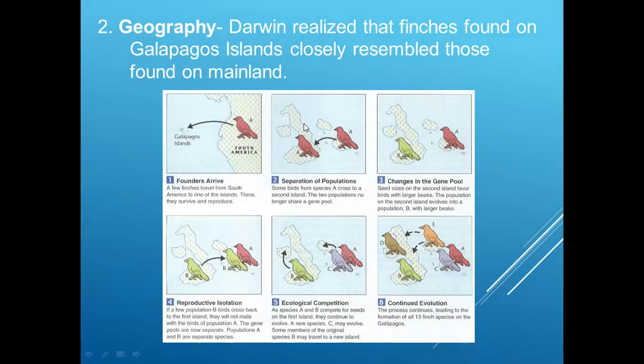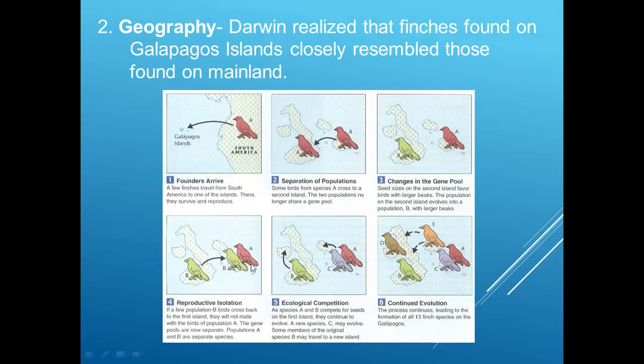Some of the birds would have landed on island A and some could have landed on island B. So now we can see that there is a separation of populations. Now, with time, there is a change in the gene pool. The size of the seed or the availability of food would dictate what the change in the size of the beak would be. The population which needs to feed on seeds tends to develop a different kind of beak. So now there could be reproductive isolation.